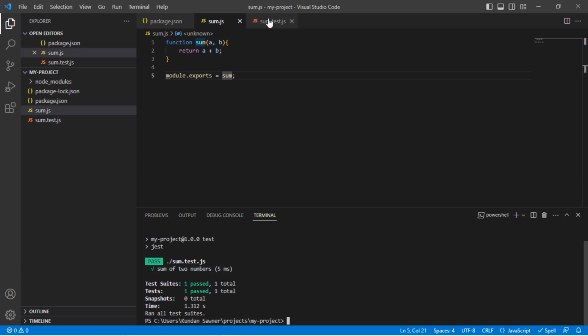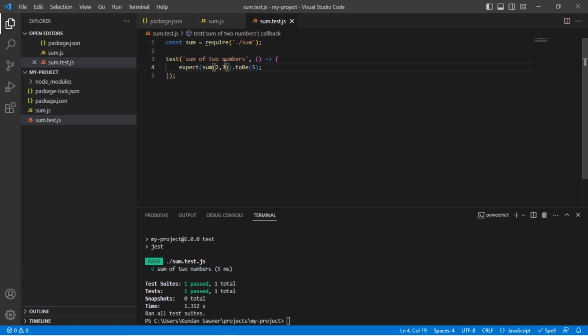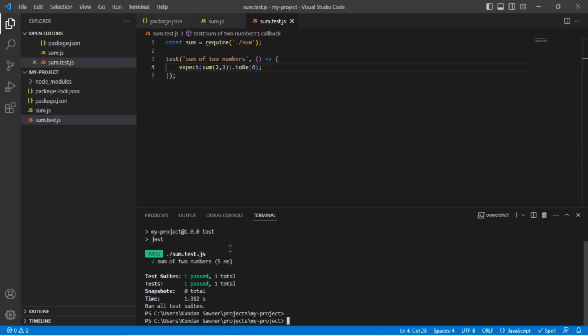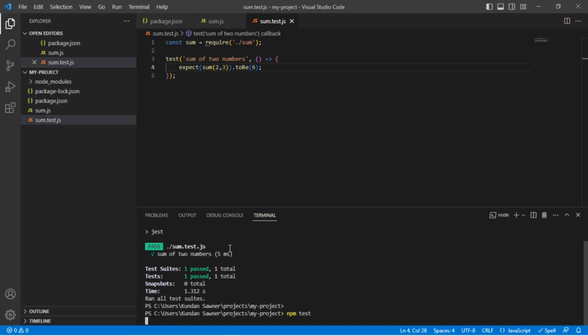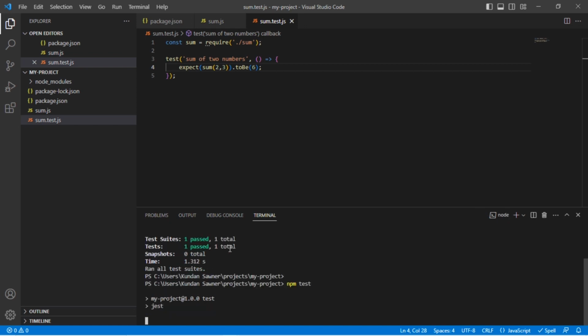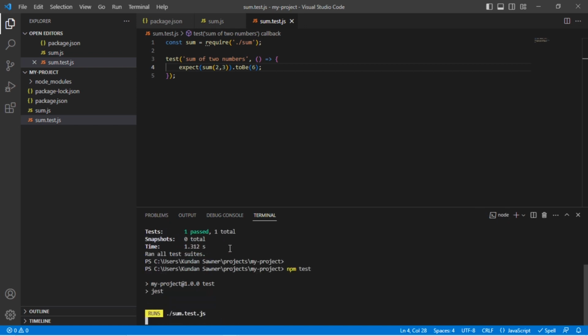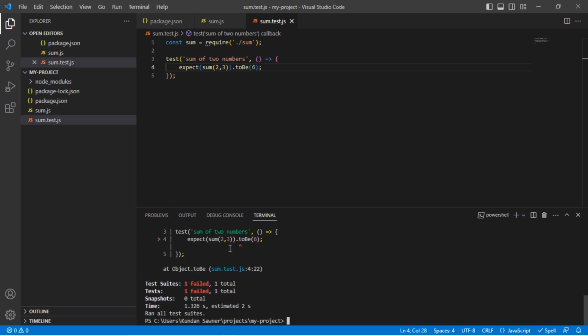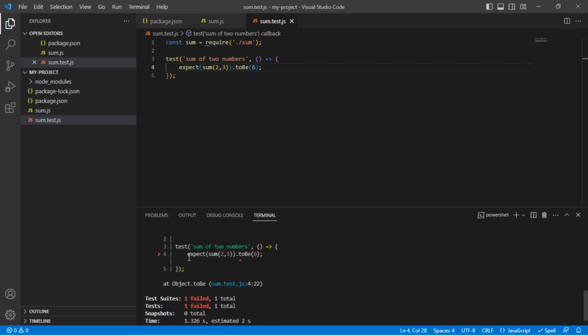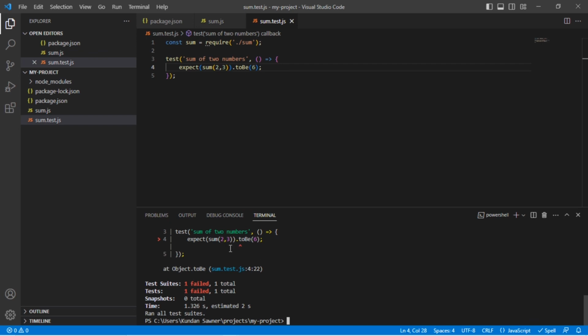Now let's change some value. Change 5 to 6. Let's check that, and now it should fail. And it's failing. So that means our test case is not passing now. Let's change it back to 5 and see, and it will pass.